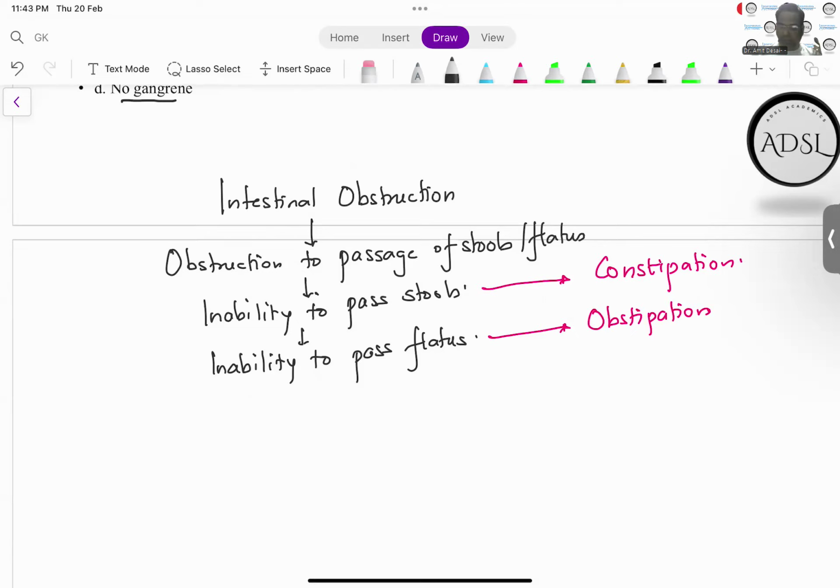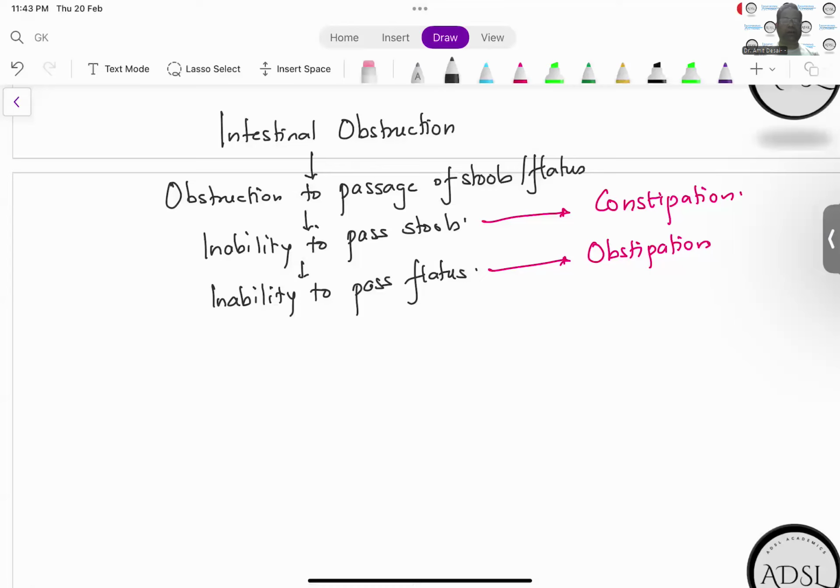Now what is going to happen? Imagine if you are stuck in a room which is locked, or if there is a big obstruction, there are rocks over there, you're not going to just sit there. You're going to try and push those rocks, right? Similarly, the intestinal muscle is going to vigorously contract and try to push open that obstruction.